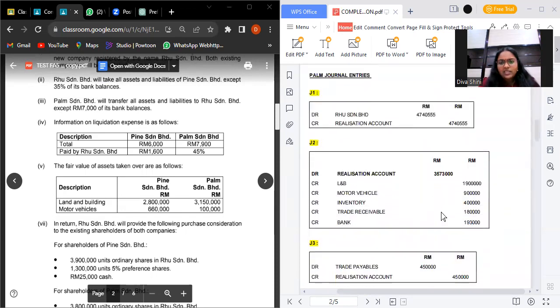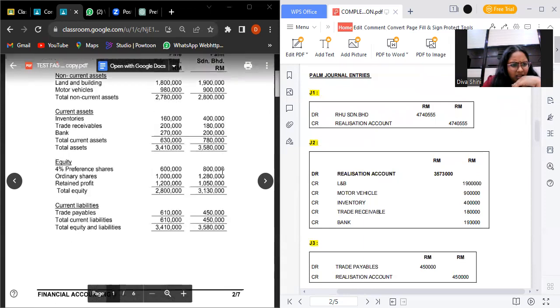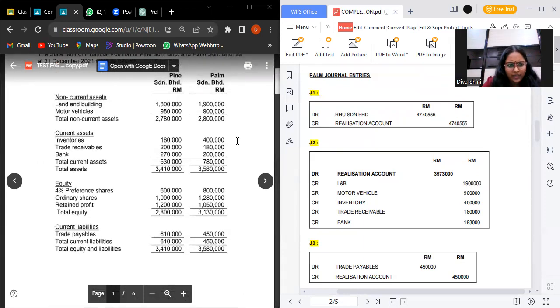And then the second journal is about the assets. So we credit all the assets because we are releasing the assets, which means land and building, motor vehicles. We should take this amount from SOFP, and then inventory, trade receivable, and for the bank only we need to take from the goodwill because there are some calculations at the additional.